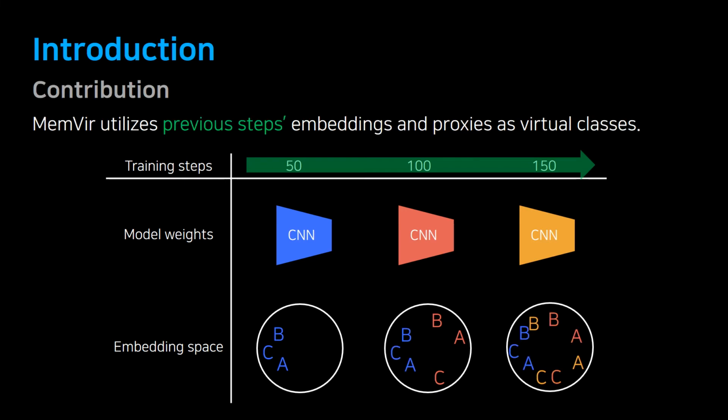By taking advantage of this feature, we let the model save embeddings and proxies of the prior steps in the memory queue, and the model will use the saved embeddings and proxies as if they were new virtual classes. The use of virtual classes can alleviate strong concentration on actual classes of training data, which will result in improved generalization. Also, MemVir can be applied to various proxy-based losses.